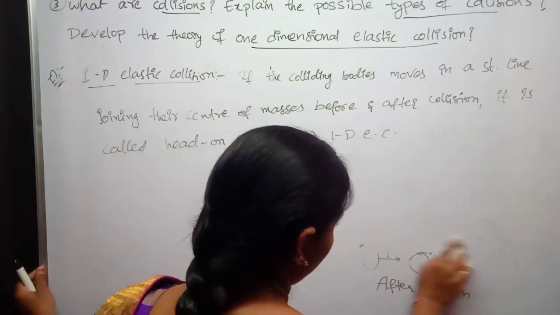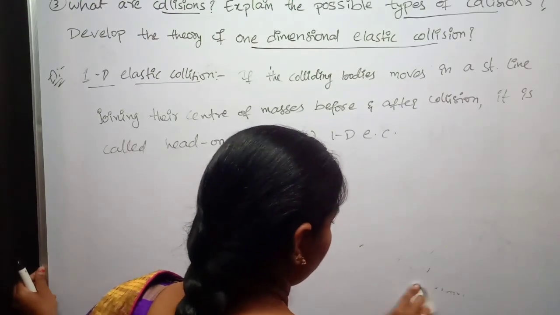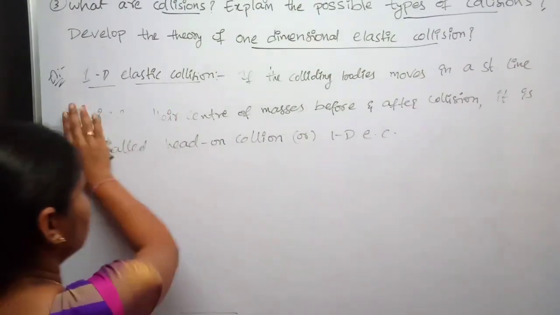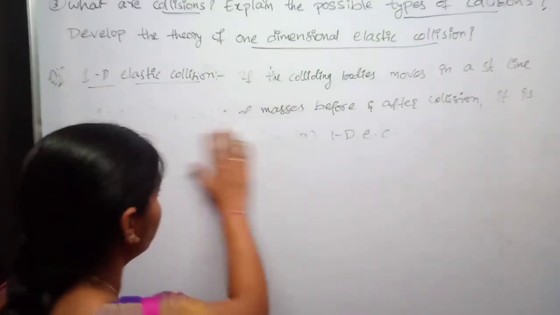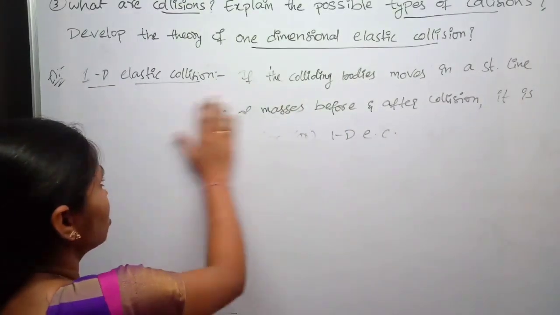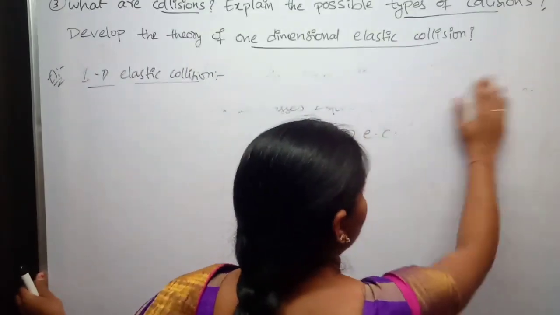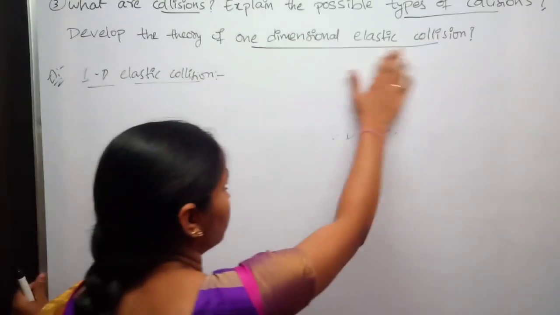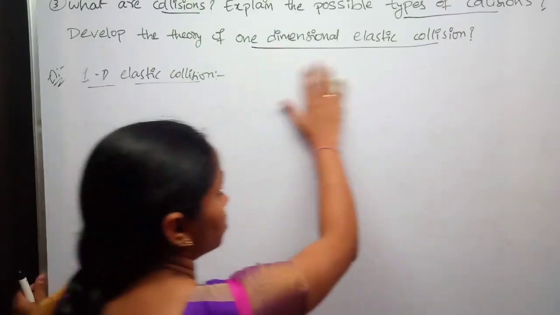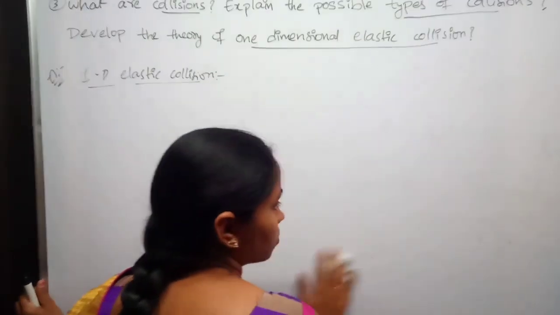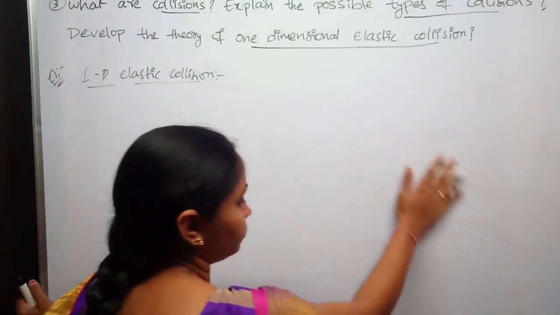Just draw these diagrams in your notebook. Shall I rub this? Let us derive the final velocities of these two masses after collision.